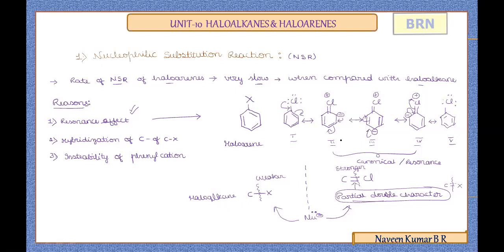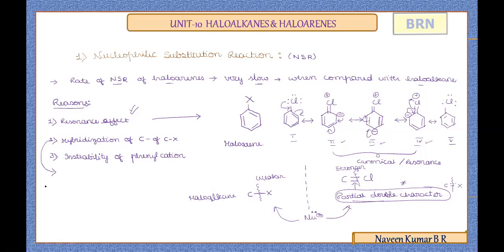So the resonating structures will support the information. The second, the third and fourth structure, if you observe, show how the C-Cl bond or the carbon halogen bond is acquiring a partial double bond character. So the positive resonance effect you can easily recollect from the electron displacement effects learned in the first PUC syllabus. Hope this reason is clear now. If the reason is asked, you can answer with the highlighted point. If it is a 2-mark question, supportive to it, you may write the resonance structure to support the partial double bond character information. Now we'll take the second reason why haloarenes are less reactive.